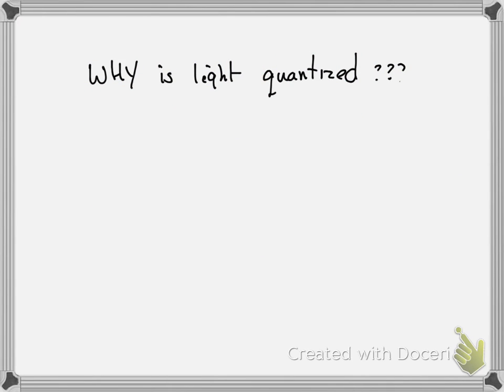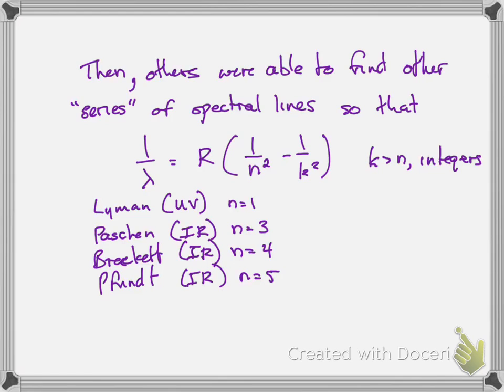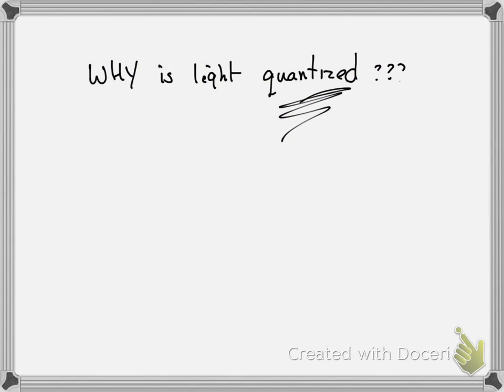So the question here is, why is light quantized? Why does light come in discrete colors from these gases? There is just no understanding and no explanation. There's no theory that can say why light would be quantized. We have this empirical equation, and that's where we are right now. The question of why it's quantized comes much later on, when we start to understand quantum mechanics.